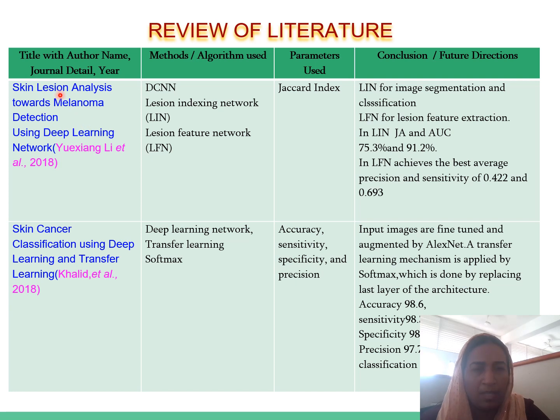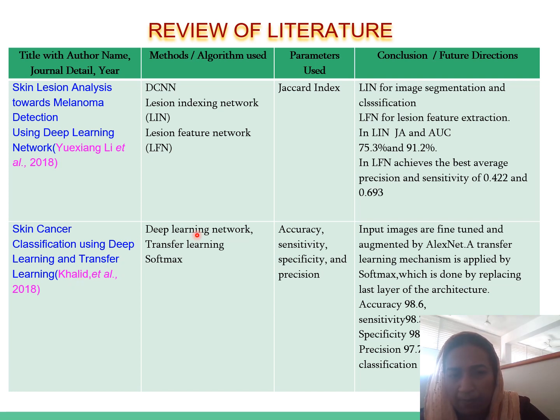In the next paper, they have used LIN and LFN, that is, these CNN methods are used. Here the Jaccard index is evaluated and they have obtained 75.3% and 91.2% for LIN, JA, and AAUE.